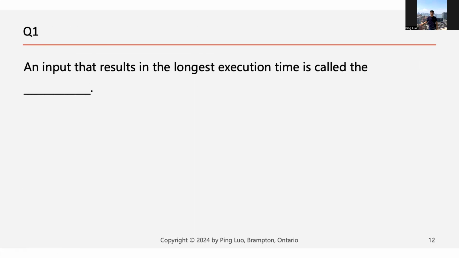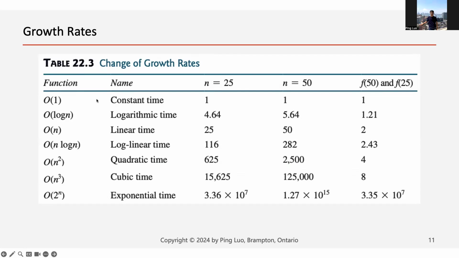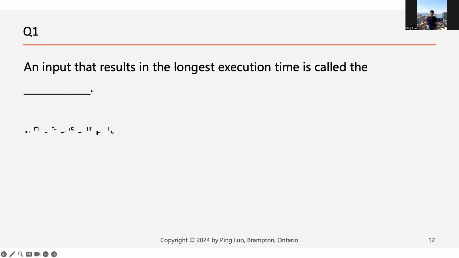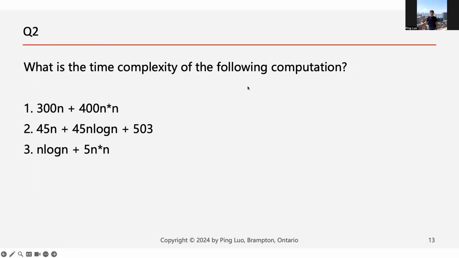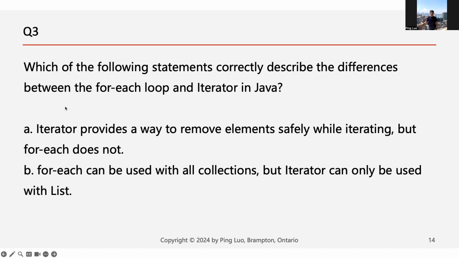And also what each of these is, like this one constant, this one linear time, and also the worst case input is the one that results in the longest execution time, right? Also you need to know the time complexity of the different equations, and also the difference between iterator and for each is that iterator can safely remove elements.